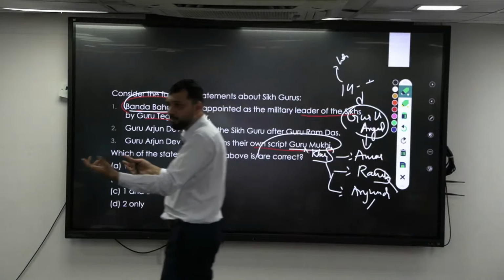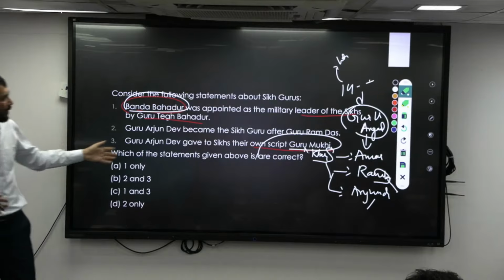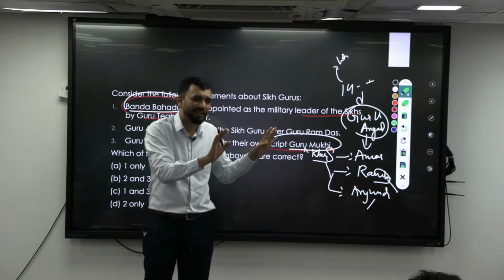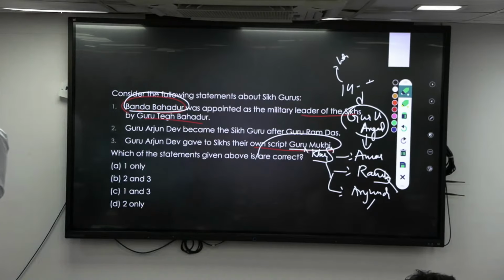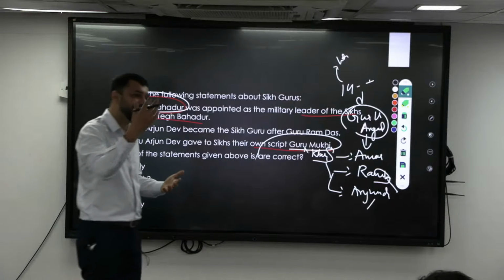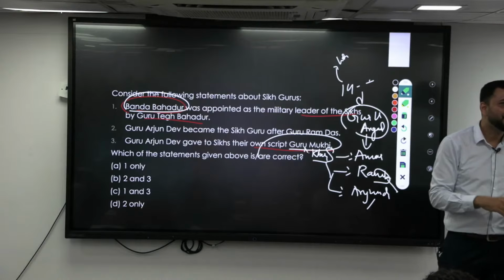But Arjun Dev was a very kind Guru who always blessed people, so there was not much reason to kill him. One fine day, Jahangir's son Khusro, who was in rebellion against his father, went to Arjun Dev for blessings.